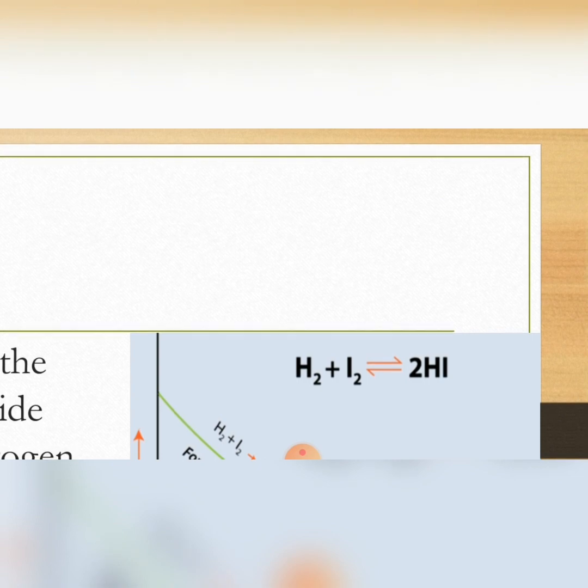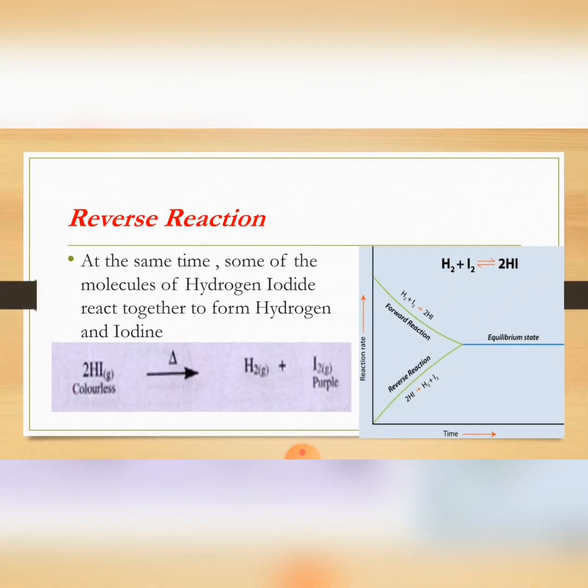This reaction, which is forward and reverse, can also be represented by a double arrow between reactants and products. Hydrogen and iodine react to form hydrogen iodide, and hydrogen iodide can convert into hydrogen and iodine again. So it is a representation of a reversible reaction.